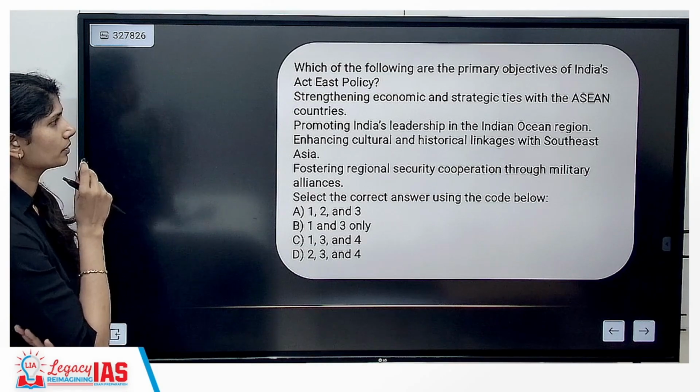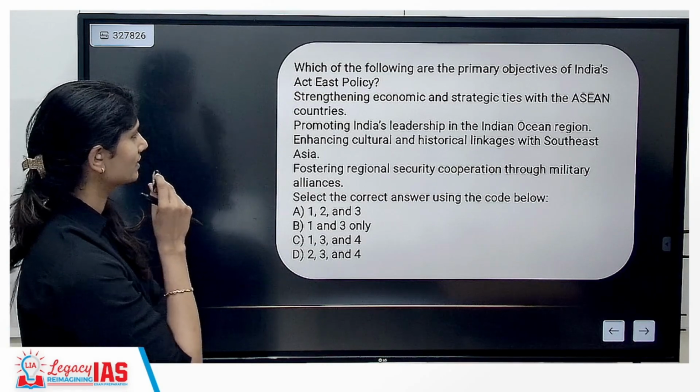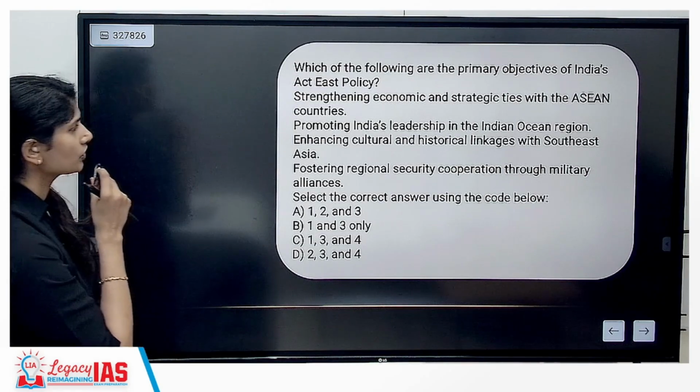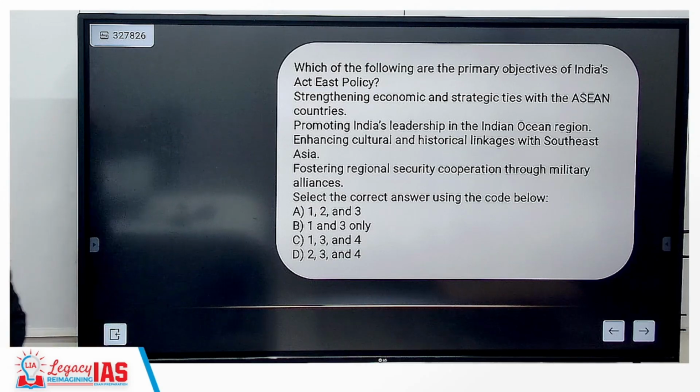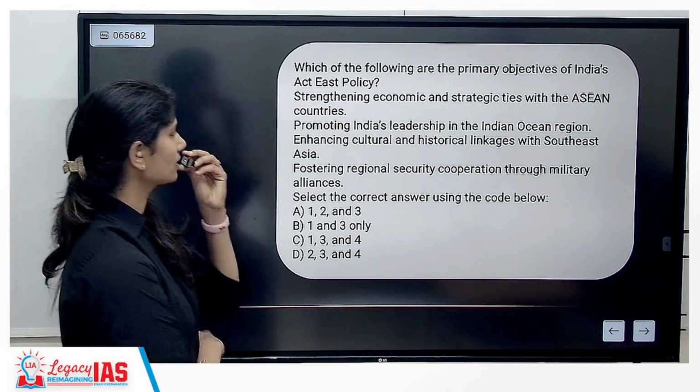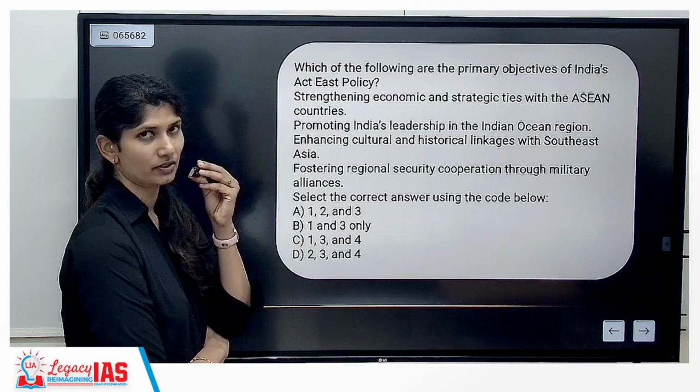Which of the following are the primary objectives of India's Act East Asia policy? Strengthening economic and strategic ties with ASEAN countries. Promoting India's leadership in the Indian Ocean region. Enhancing cultural and historic linkage with Southeast Asia. Fostering regional security cooperation through military alliances.